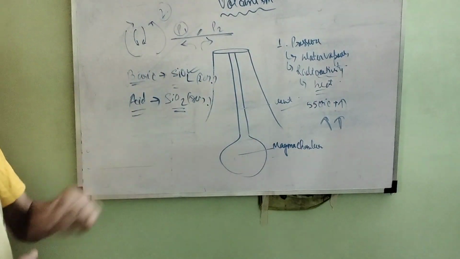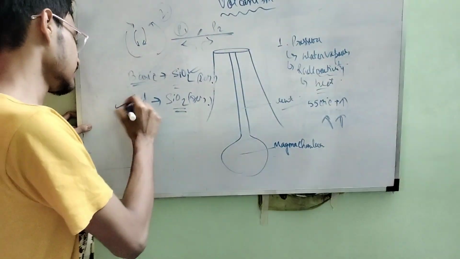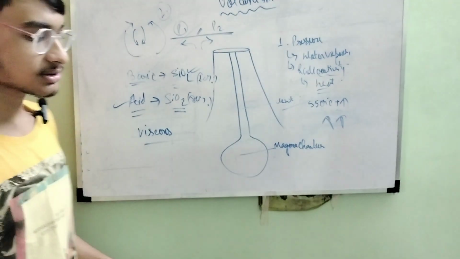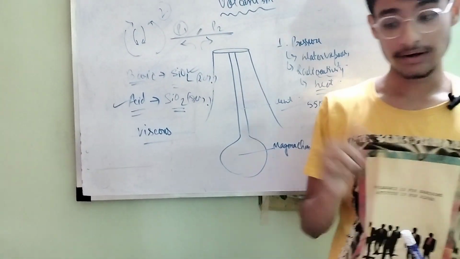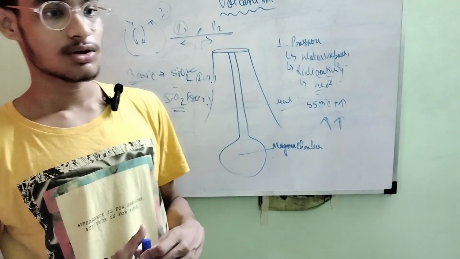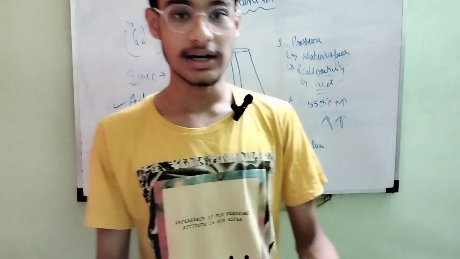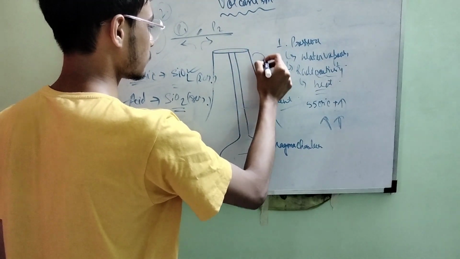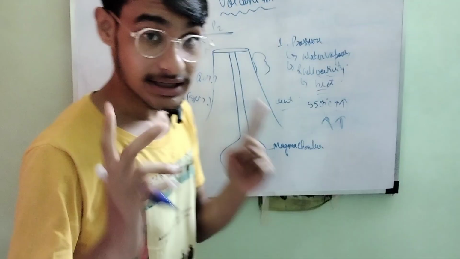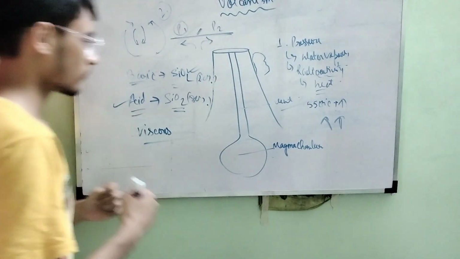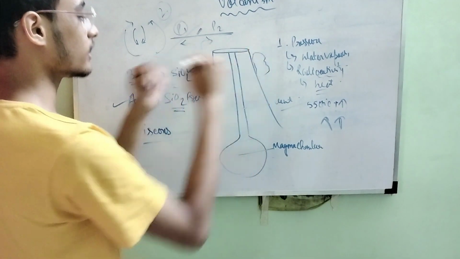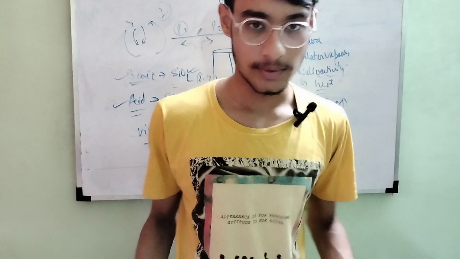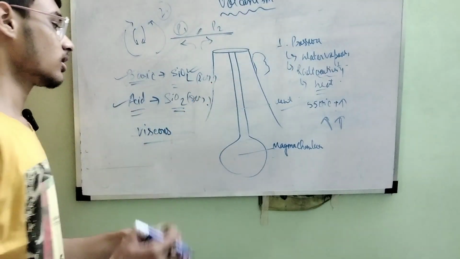Now you tell me, if there is lots of sand, what will happen, my friend? The density will increase. If the density increases, it becomes viscous. What is the meaning of viscous? Like glue is viscous. Honey is viscous. Something sticky. Now suppose the magma comes out and forms over here. Since it is viscous, it cannot flow, therefore it will solidify over here. But in the case of basic lava, since it is not viscous, it is like water, it can flow to a larger portion, it will not solidify here.